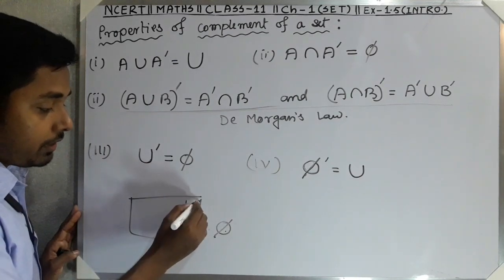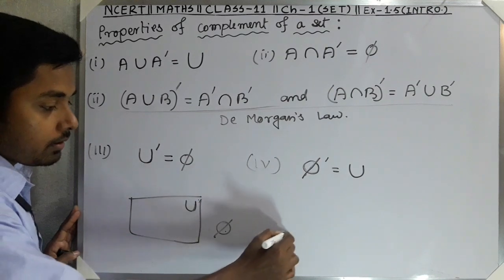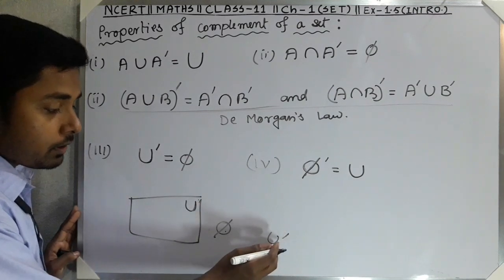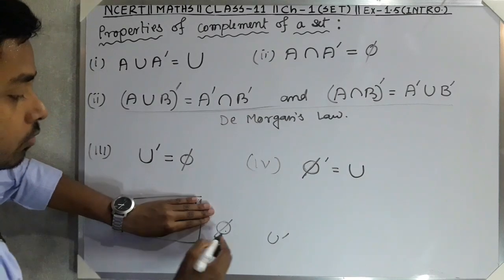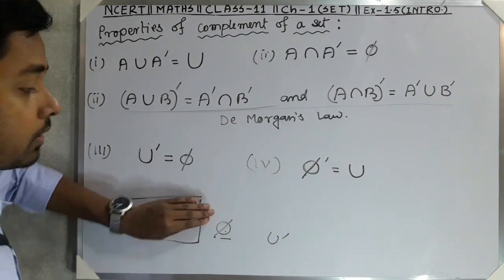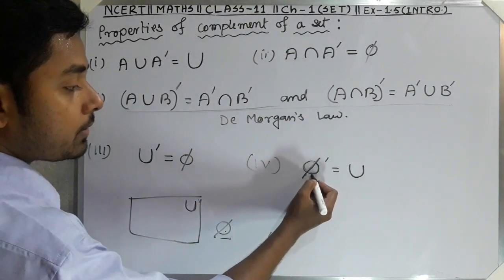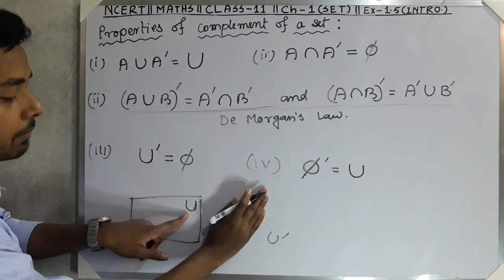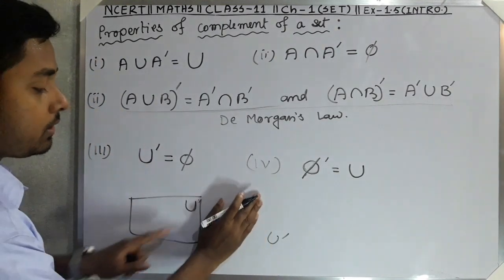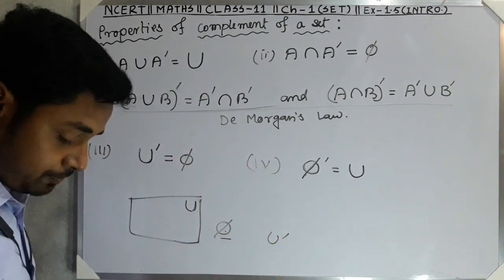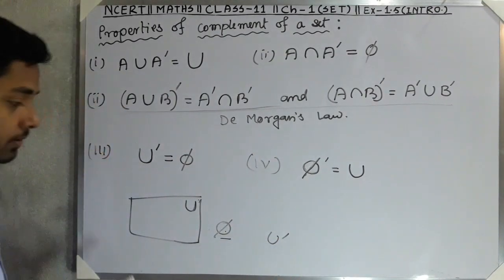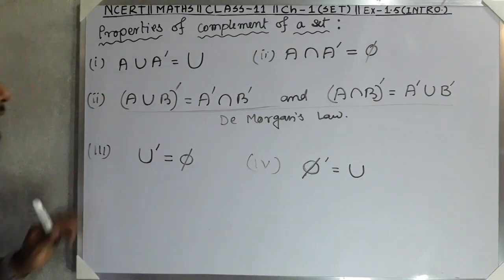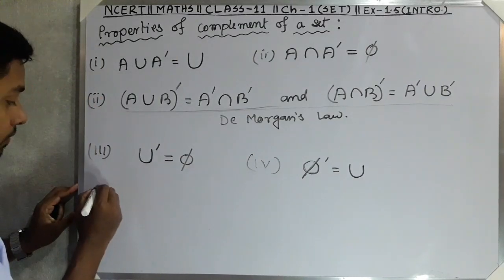Whenever we take complement of universal set, we cannot take it, we have to take the empty set. Whenever we take phi complement, phi we cannot take, that means it is the universal set.